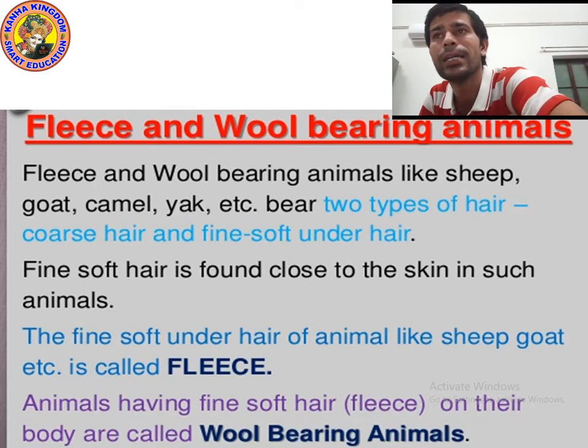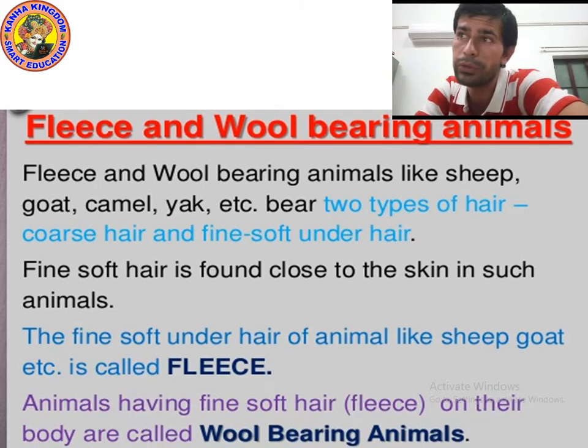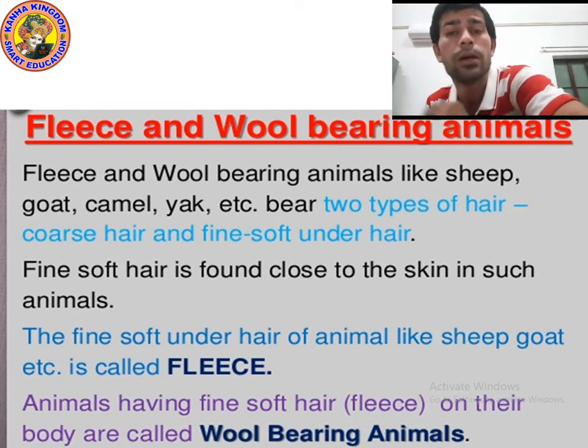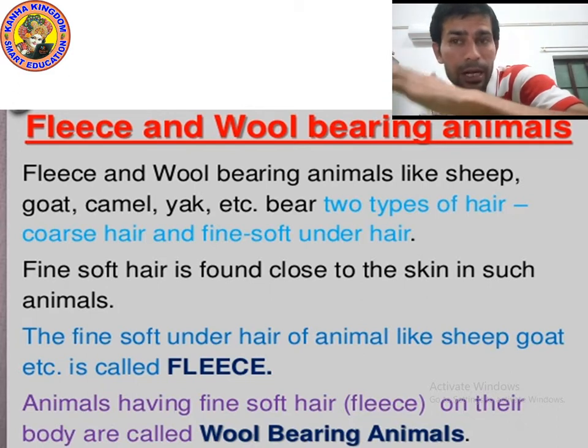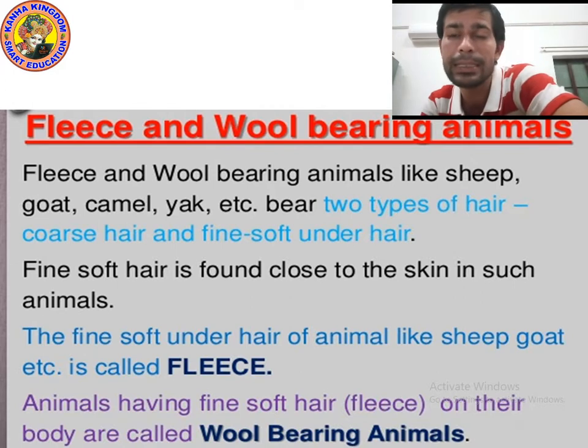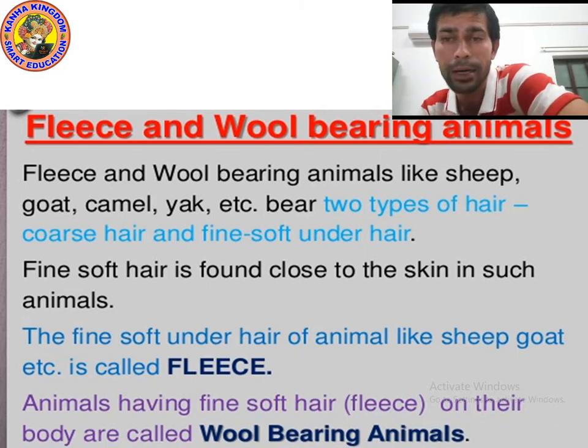Fine soft hair is found close to the skin in such animals. Coarse hair are generally found on the upper layer, and soft hair are found at the bottom, near the skin.